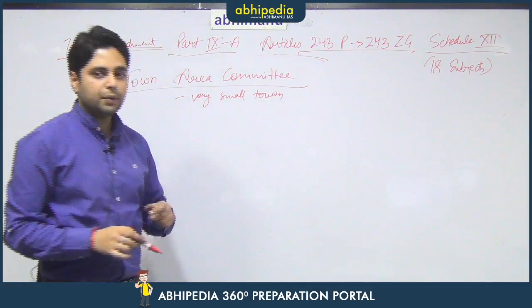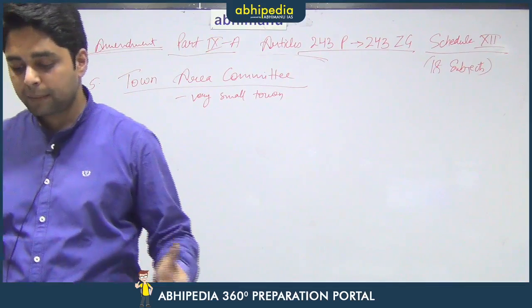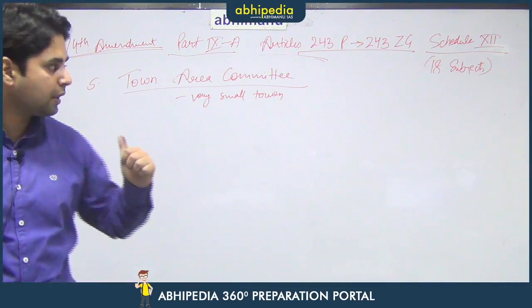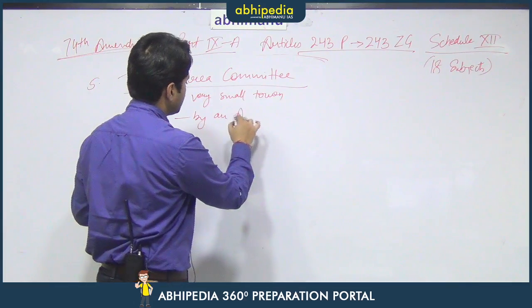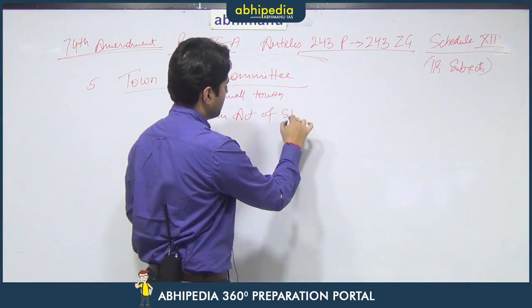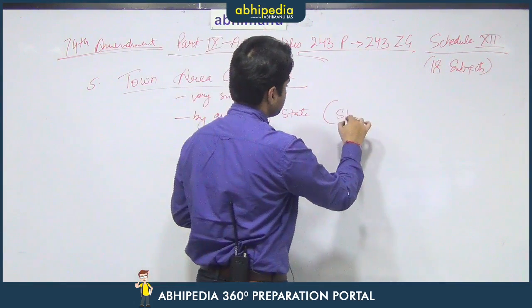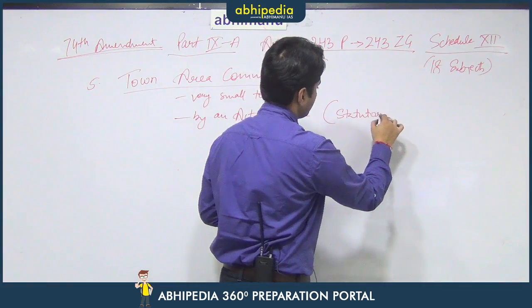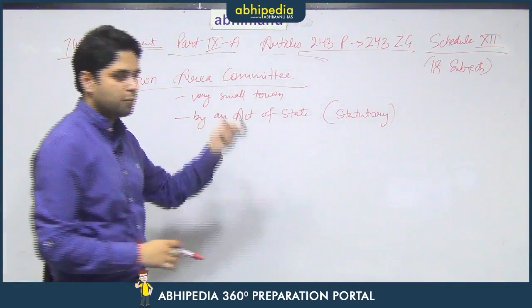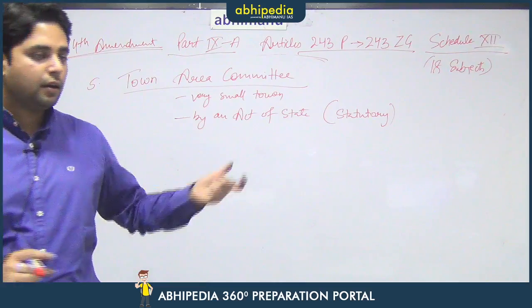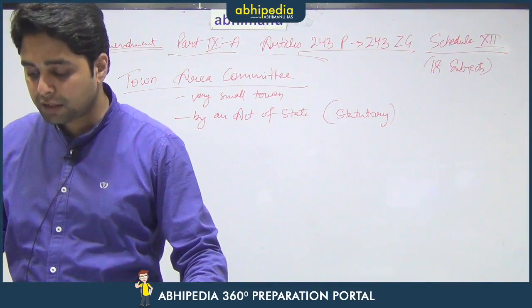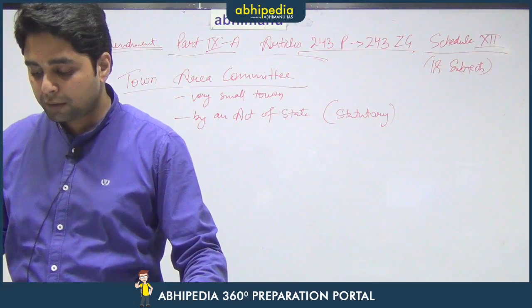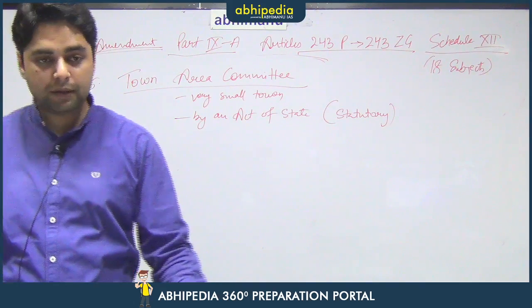The difference between notified area committee and town area committee is that this particular town area committee is constituted by an act of the state legislature. That means it is a statutory body. So, if a particular small town has to be made a town area committee, then a separate act has to be passed by the particular state legislature for that particular body.